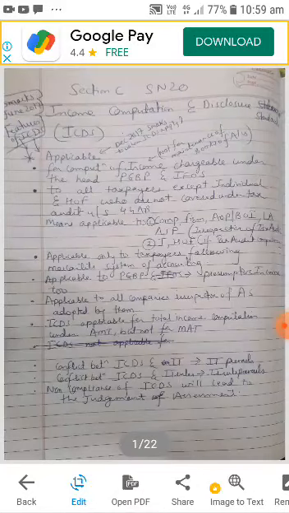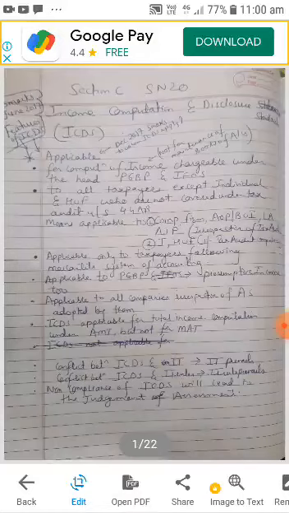Okay, so this particular section under section C, study note number 20, is for income computation and disclosure standards. Like how in accounting we have accounting standards, similarly in income tax also we have some income tax related standards. So the name given is income computation and disclosure. From this only we can make out this is about how to compute the income and what is to be disclosed. So about that the standards are there. In short form we will call it as ICDS.